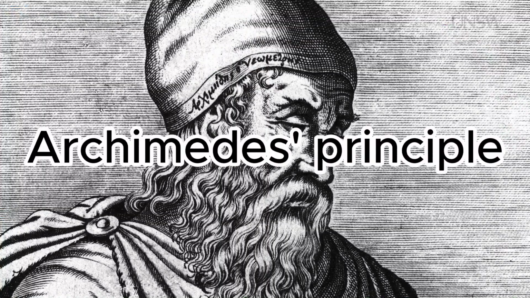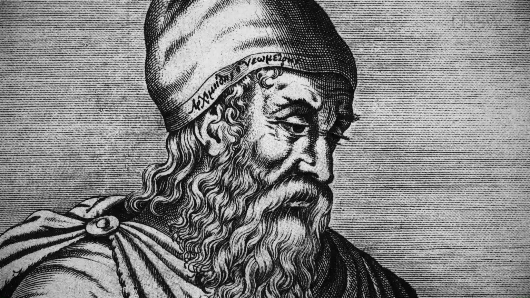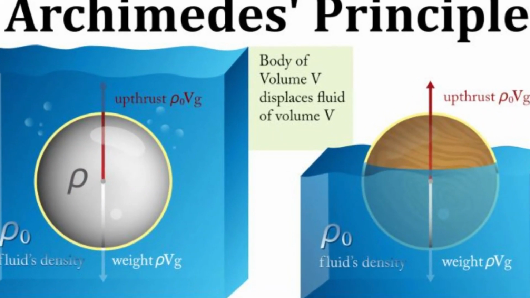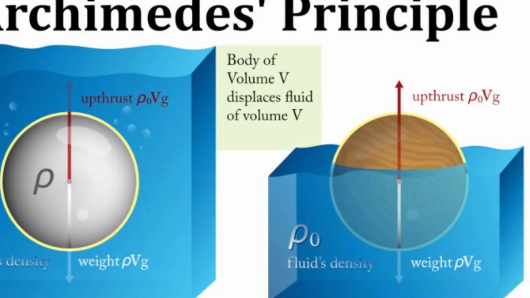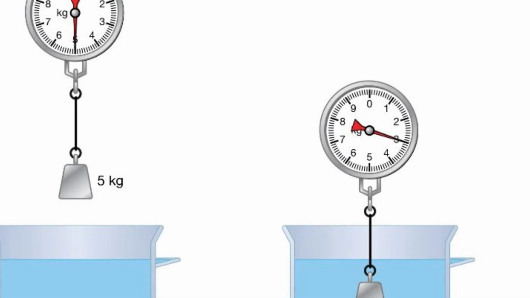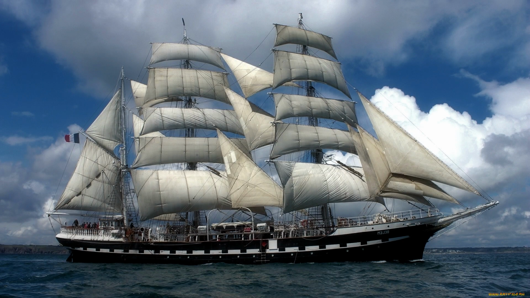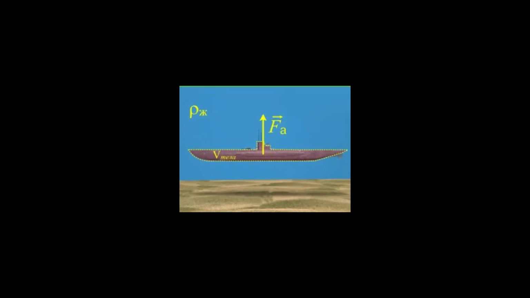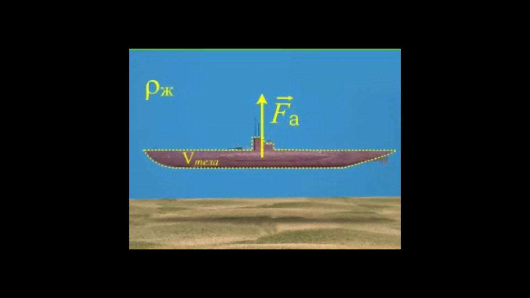Archimedes' principle. This is perhaps his most famous contribution to physics. The principle states: a body immersed in a liquid or gas is subject to an upward pushing force equal to the weight of the liquid or gas displaced by that body. This principle explains why ships float and balloons rise into the air. It is also the basis for calculating the buoyancy of any objects immersed in a liquid.